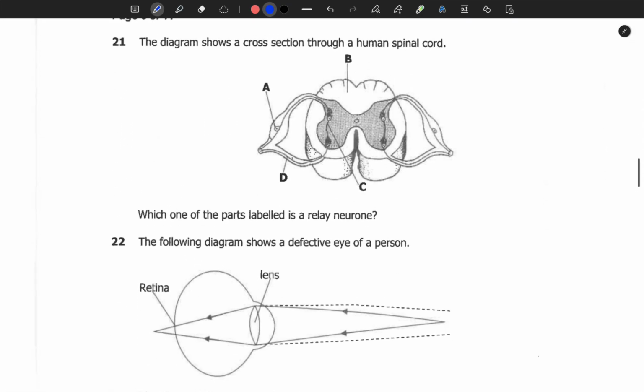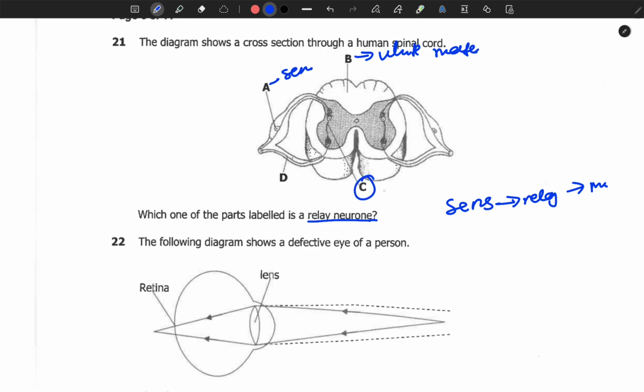We move on to question number 21. The diagram shows a cross section through a human spinal cord. Which one of the parts labeled is a relay? So a relay is a neuron between the sensory. So after the sensory, we have the relay, then we have the motor neuron. So A is the sensory, B is the white matter. So white matter is found in the spinal cord. Then C is our answer, relay. D is our motor.